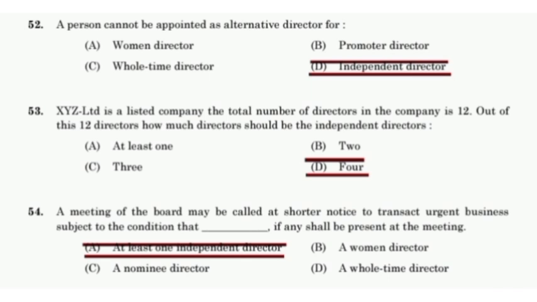XYZ Limited is a listed company. The total number of directors in the company is 12. Out of these 12 directors, how many directors should be the independent directors? 4. A meeting of the board may be called at a shorter notice to transact urgent business subject to the condition that at least one independent director, if any, shall be present at the meeting.